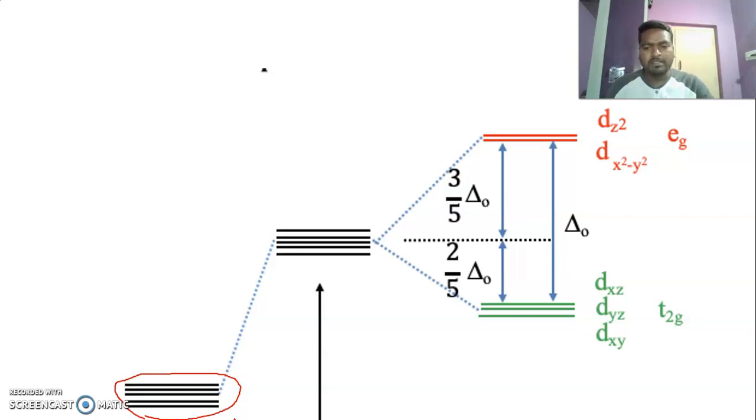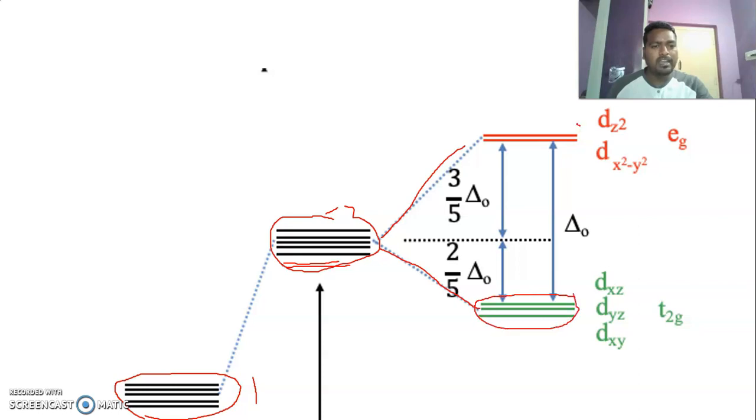In octahedral complexes, all 5 orbitals are in the ground state before the ligand approaches. When the ligand approaches, they go to an excited state. In the excited state also, all 5 orbitals are degenerate. When the ligand comes nearer, at that moment they split into two sets of orbitals, t2g and eg.